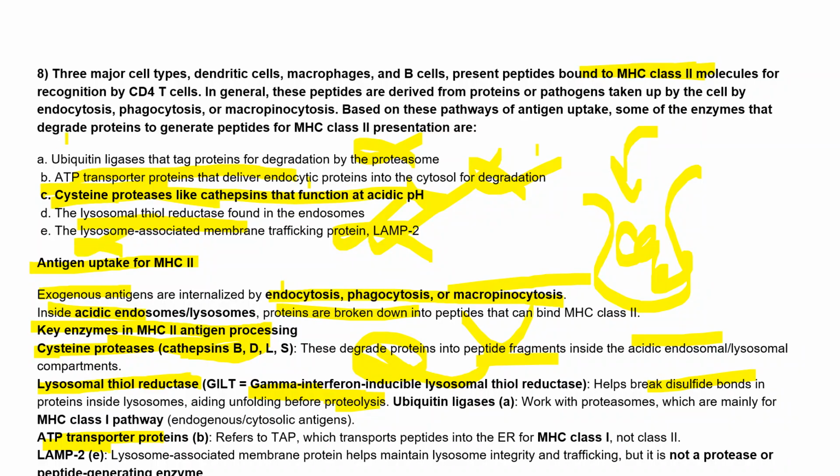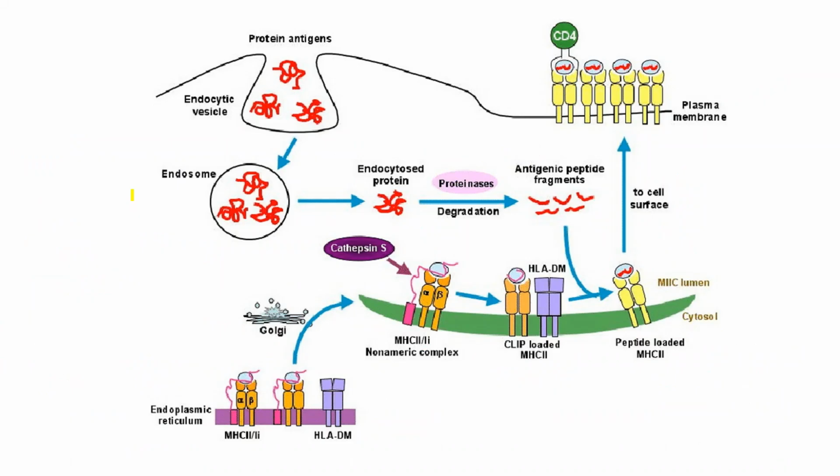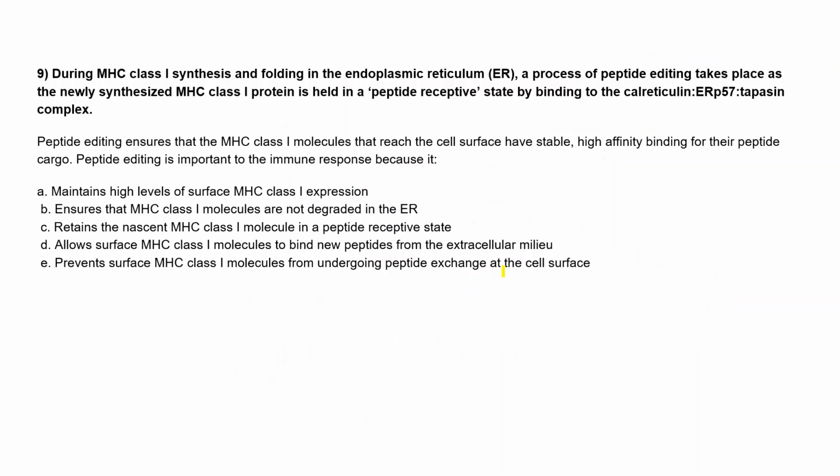In the options only, answers lie. So you have to just carefully read the options, and you will be able to find the right answer if you read very carefully. So the only option is the proteases, which basically help in generating the peptides, right? Any doubt? Here also we already discussed how it happens. Moving to the next question.